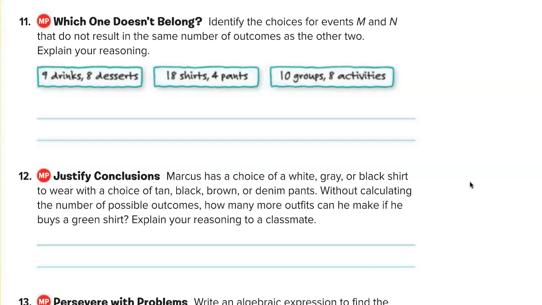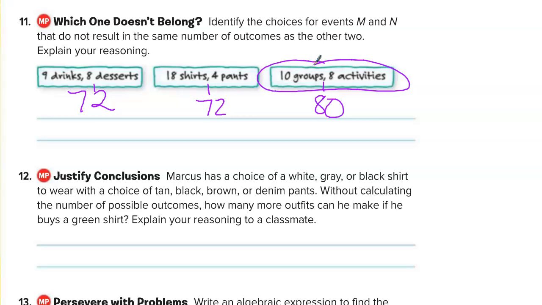Identify the choices for events M and N that don't result in the same number of outcomes as the other two. So basically, you were picking the one that didn't match, right? That didn't go together. So here with 9 drinks and 8 desserts, how many outcomes do you have? 72. Good. Then the next one, 18 and 4. 72. Okay. And then 10 and 8 is 80. Good. So which one does not have the same number? Good. So that would have been your answer that stands out.